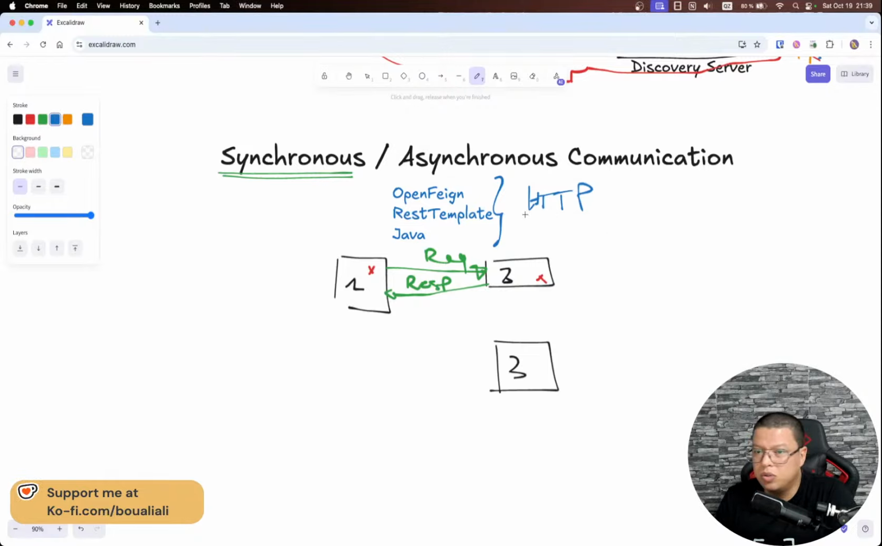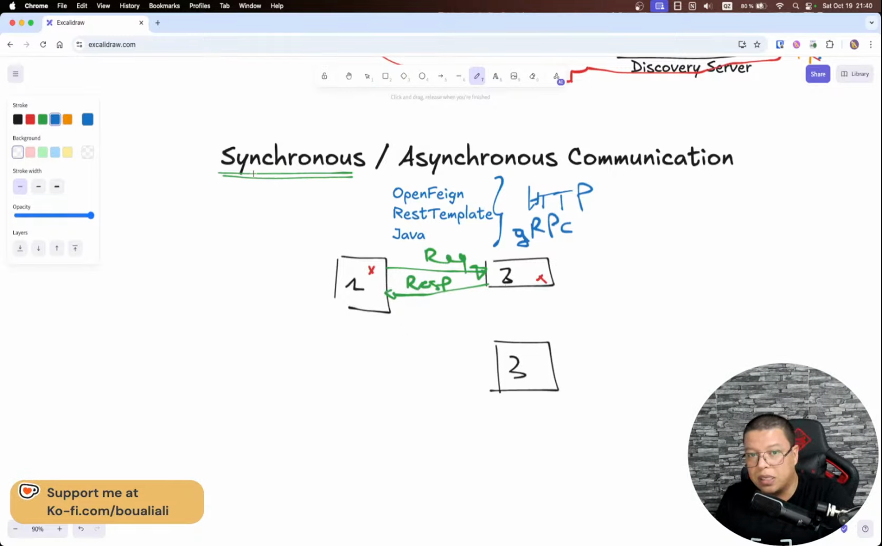We also have other protocols, other ways to communicate synchronously between microservices. One of them is RPC, or remote procedure call, also called gRPC. So HTTP, gRPC, and so on. This is synchronous communication: I send a request, I wait for a response, and when I get my response, I do whatever I need. If the service is down, that is something else.